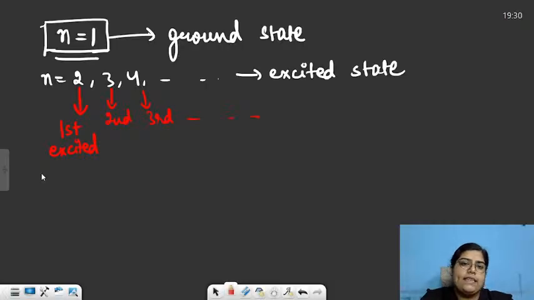Then ionization energy is basically the energy required to remove the electron completely from an atom. We just need to remove it completely. Then it is called ionization energy. Ionization potential, again, is the potential difference through which an electron of an atom is accelerated to knock it out or to release it from the atom.